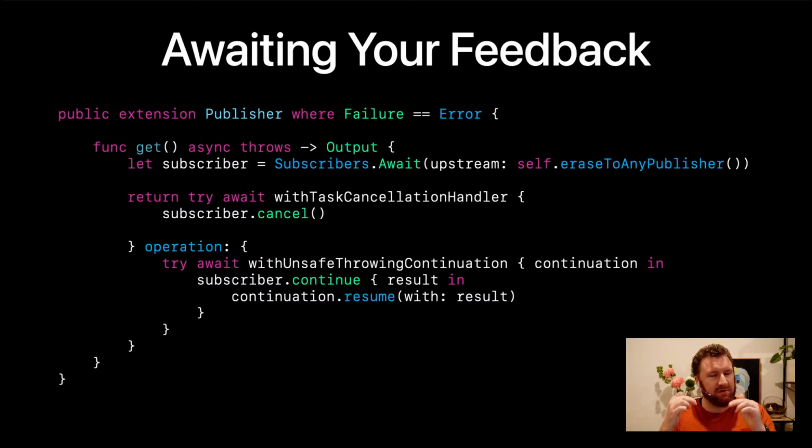So in better words, when we get into the get function, our asynchronous get function, we suspend the operation until the publisher has emitted a result, and then we continue with that result. Apple slides are way better at explaining how all of the pieces there work. Go check out what they've got.